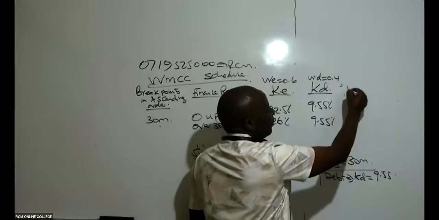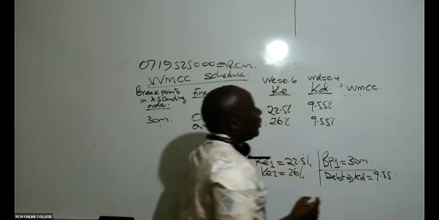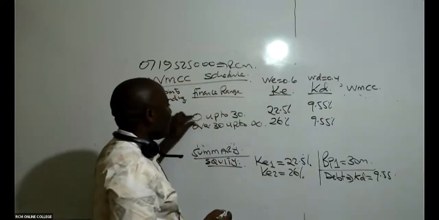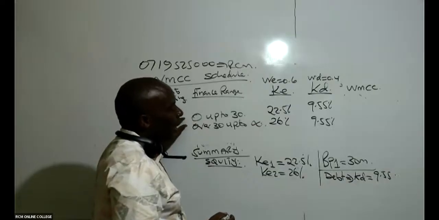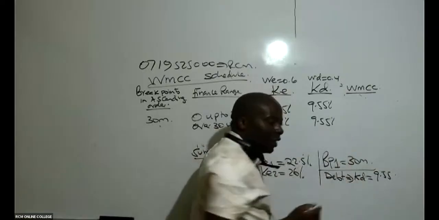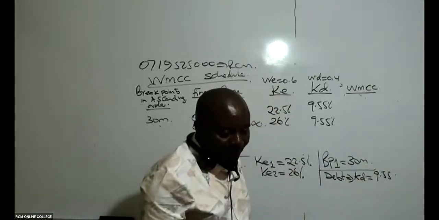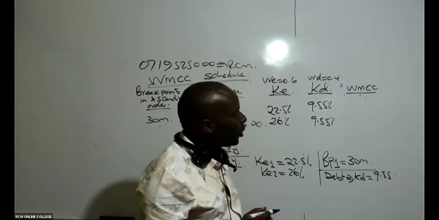So now you can comfortably give me the WMCC for each financing range. Ladies and gentlemen, we know the formula of WMCC. I'll be able to address those questions if you don't mind.